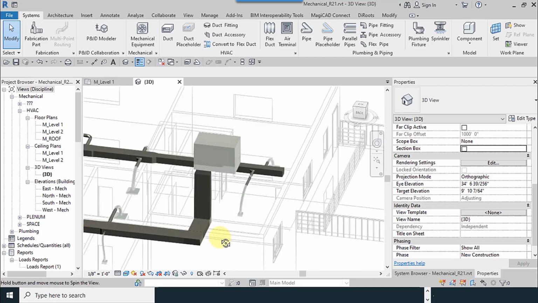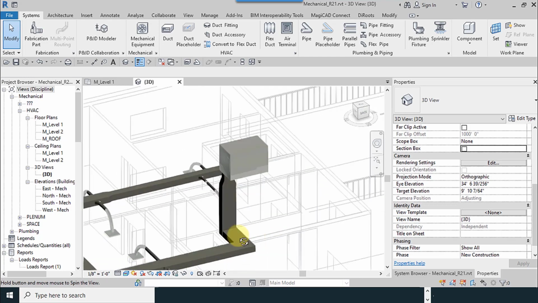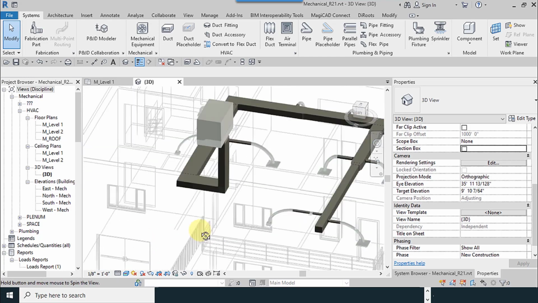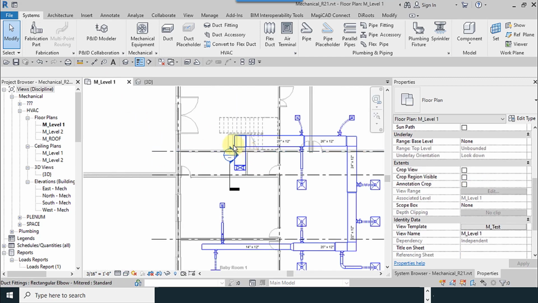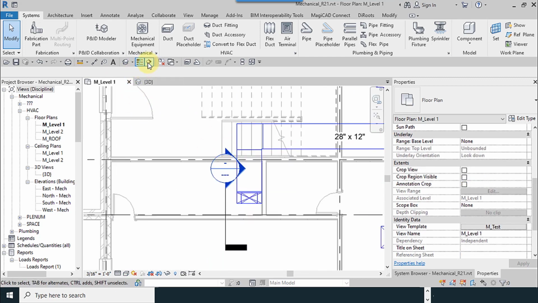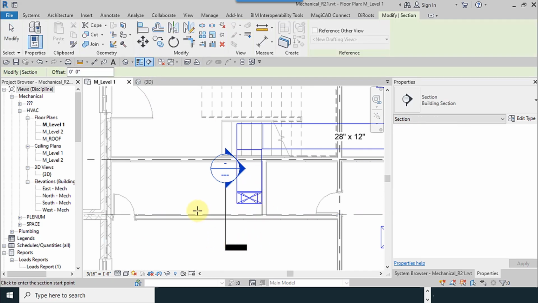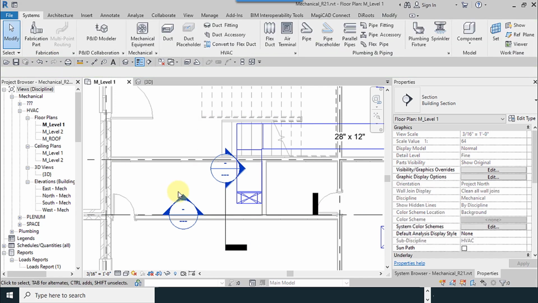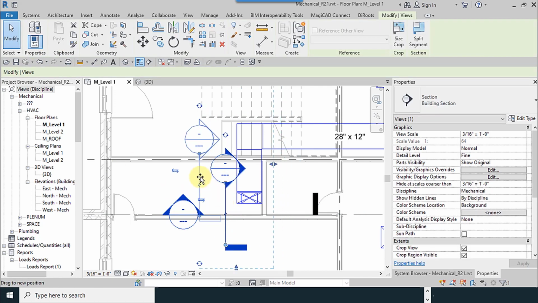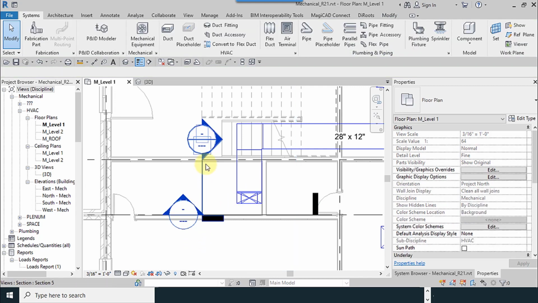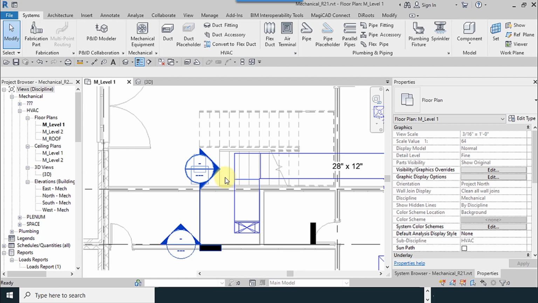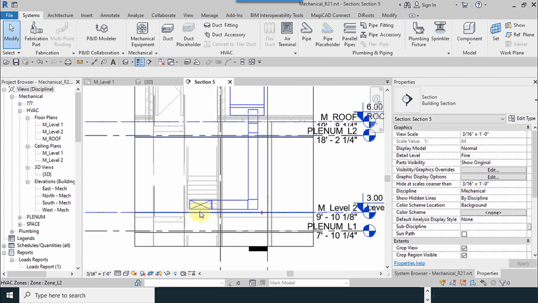As you can see, you can see the flow duct. Let me make a section to see the inside, and I move the section a little to the left, and I will see inside both.